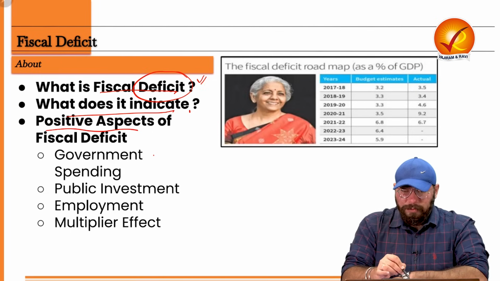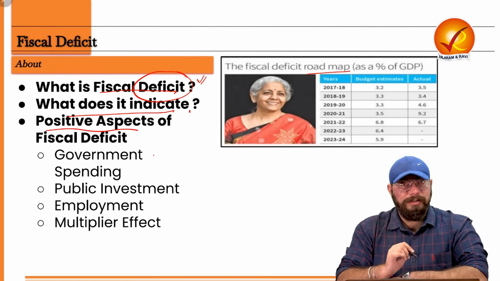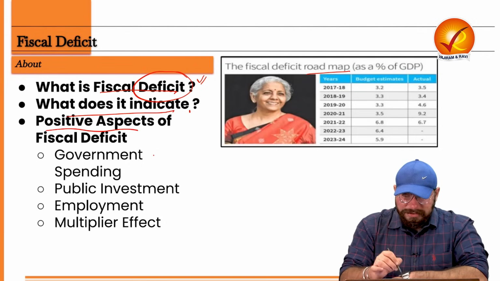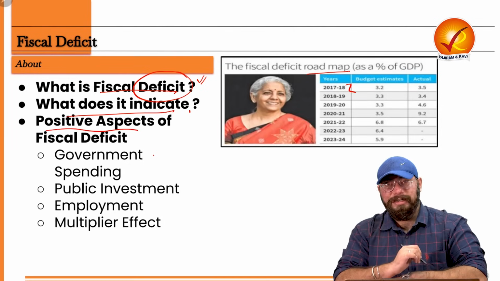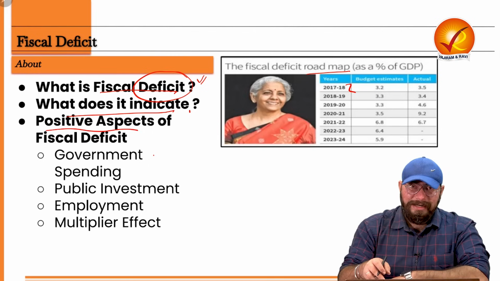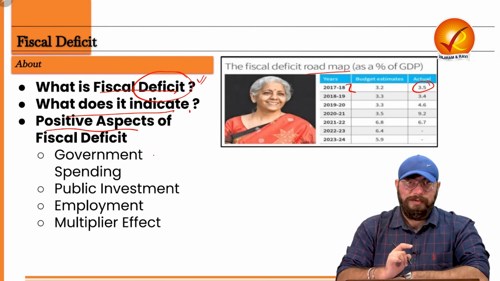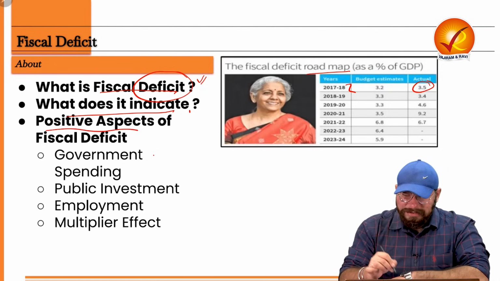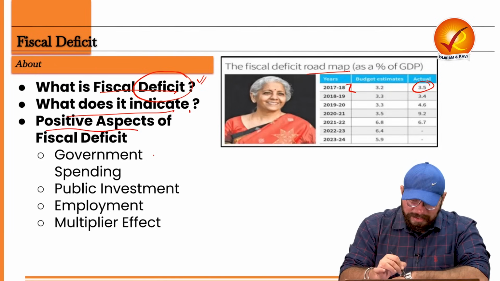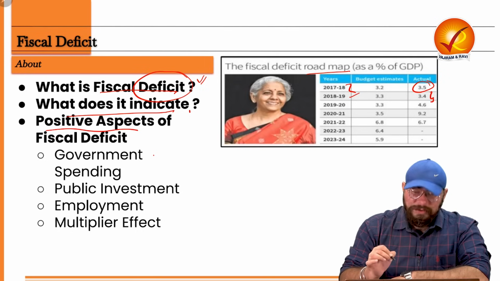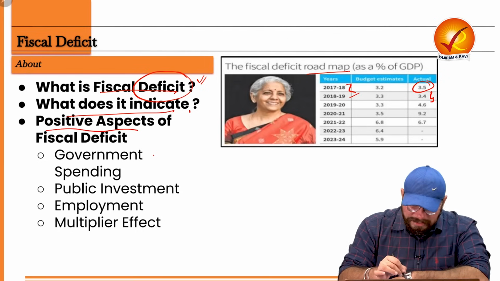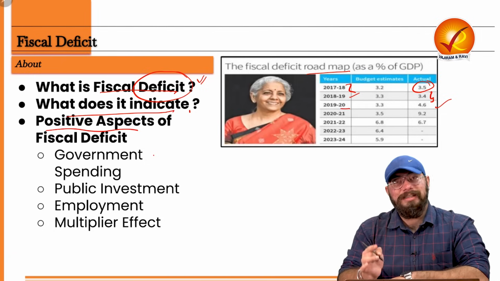Now we have to understand what has been the roadmap of fiscal deficit as a percentage of GDP in our country over the last few years. So let's start from the year 2017-18. In 2017-18, in actuality, 3.5% was the fiscal deficit. So fiscal deficit was 3.5% of the GDP. In the next year, it became 3.4% of the GDP. In the year 2019-20, it increased to 4.6% of the GDP.